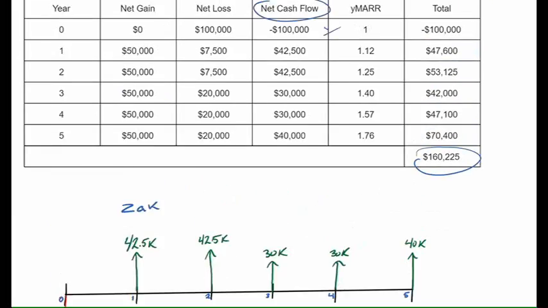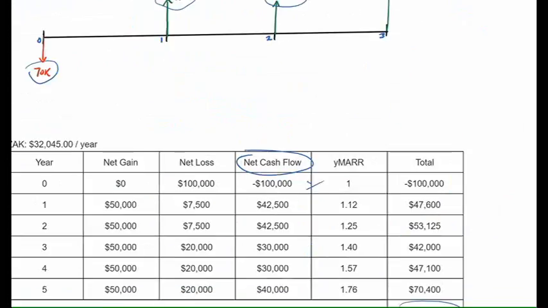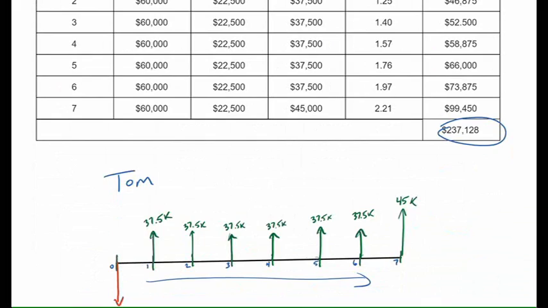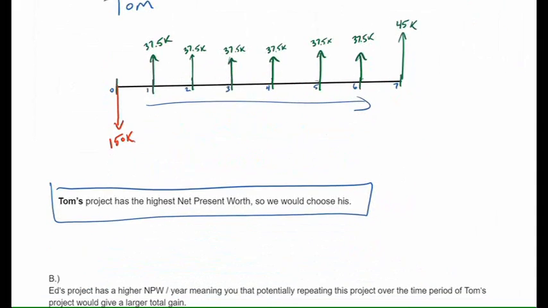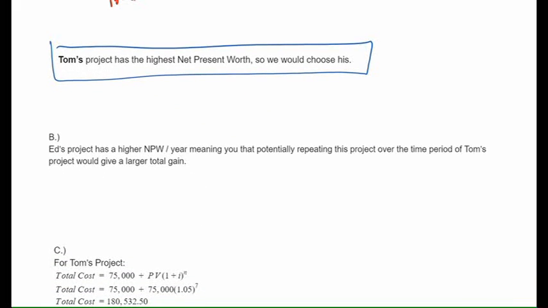Let's scroll back up to the top, see what question B is asking. Is there any reason to choose a company other than the one with the largest net present value? And the fact of the matter is, it depends on what you want to get out of your investment. Ed has the shortest investment project period, and he will get his money back the fastest. If you want your money back the fastest, even if it might not be the most, then you should pick a shorter project period. Also, Ed has a higher net present worth per year, meaning that potentially repeating this project over the time period would give him a higher total gain than Tom.